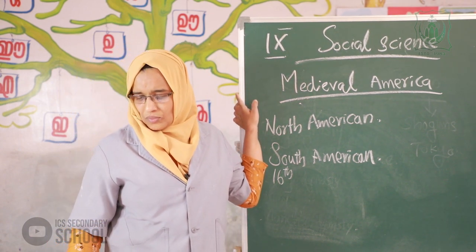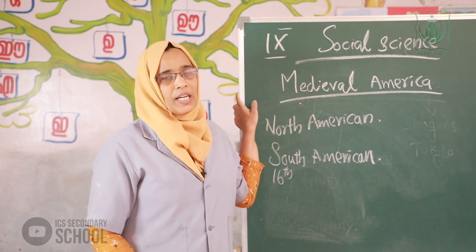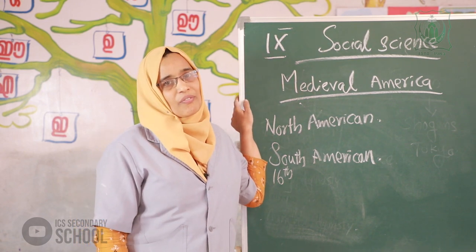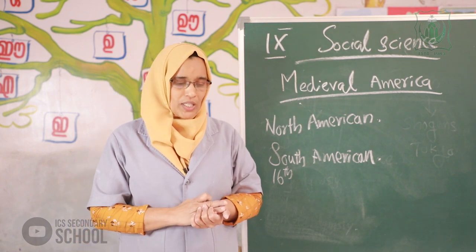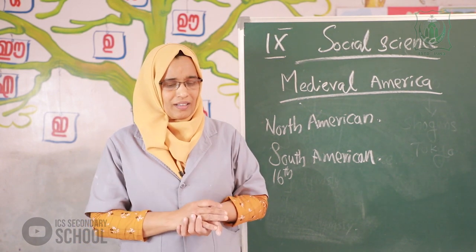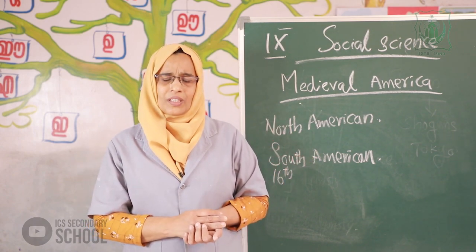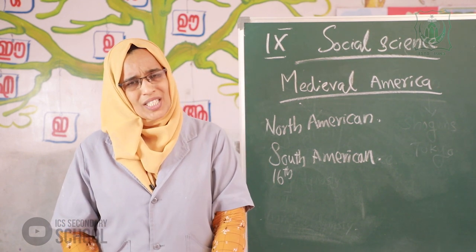Okay. Then next part, the end of the first lesson: decline of feudalism. Recall or remember what feudalism is from the previous class.